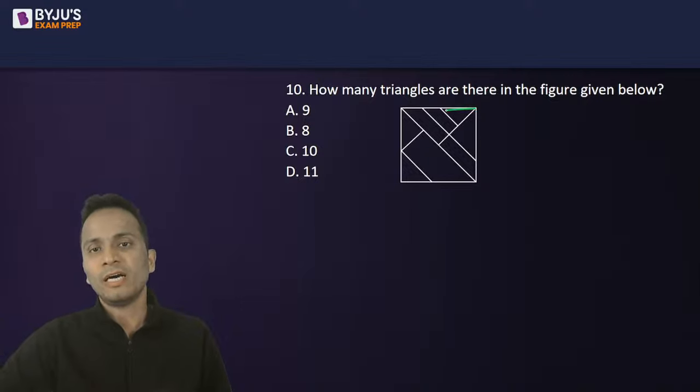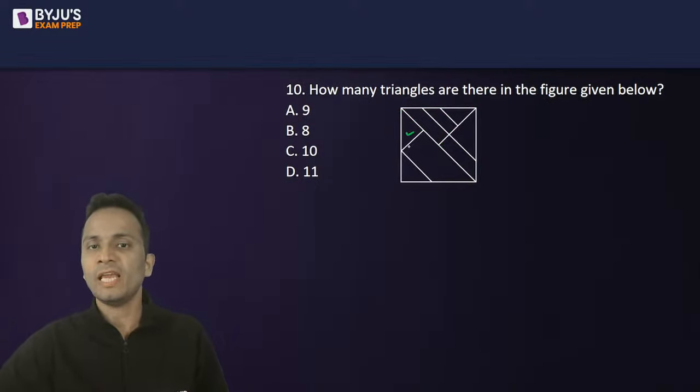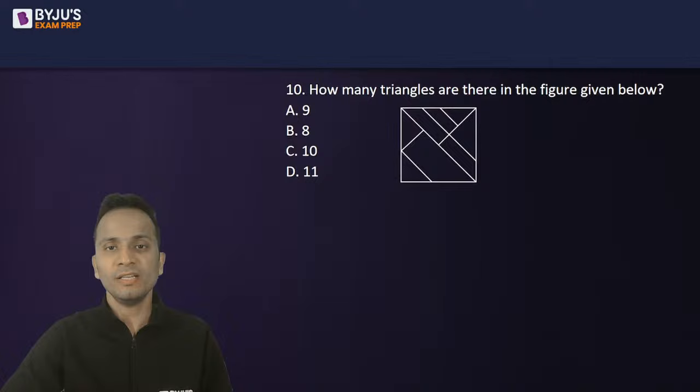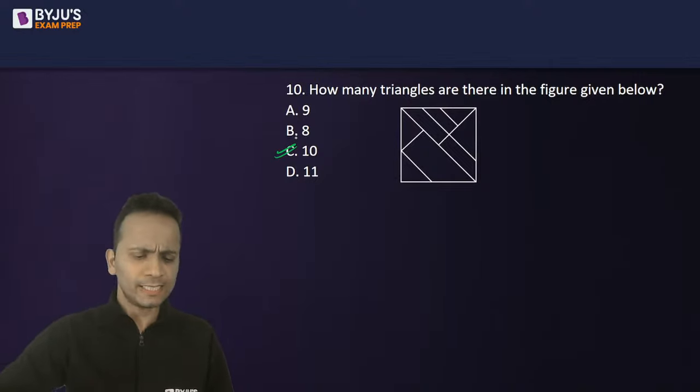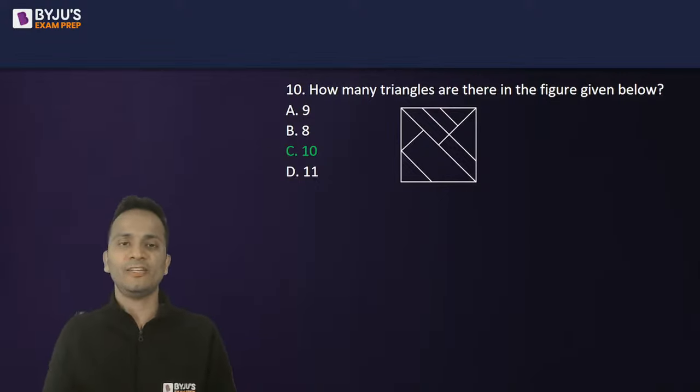Then another is this one, sixth and seventh. Okay, so up till now, seven triangles, then eight, nine, and 10. So these are 10 triangles. Now, other than that, I cannot see any other triangle. So I can say that yes, the correct answer will be option C, that is 10.